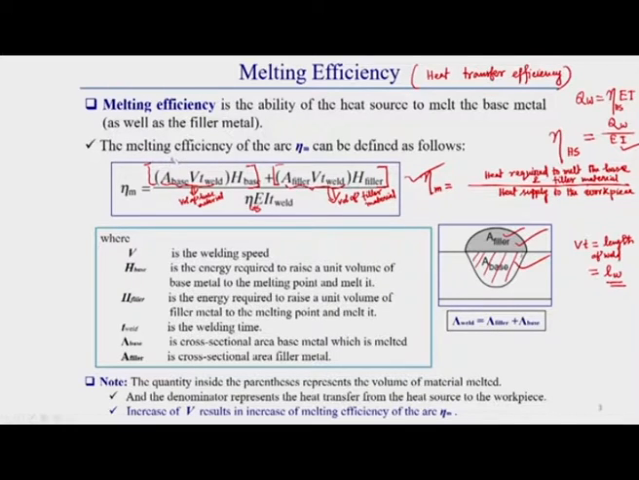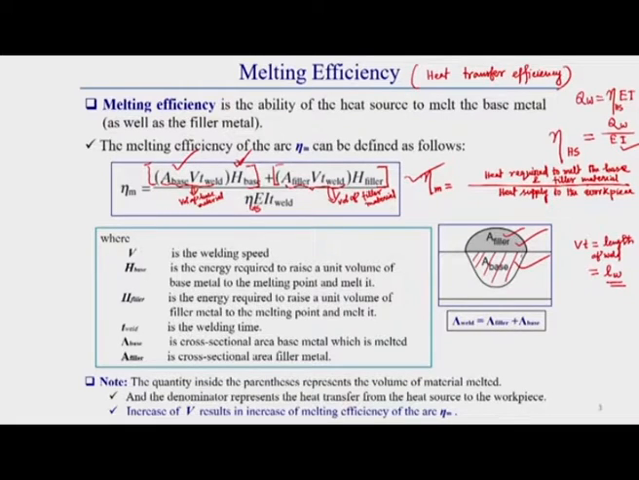Now, if we multiply this volume with H base, what is this H base? This H base is the energy required per unit volume of base material to raise the temperature from room temperature to the melting point temperature of the base material and melt it. This is the per unit volume energy requirement. So, if we multiply this unit volume energy required with the total volume of base material, then we will get the total energy required for melting of the base material from room temperature.